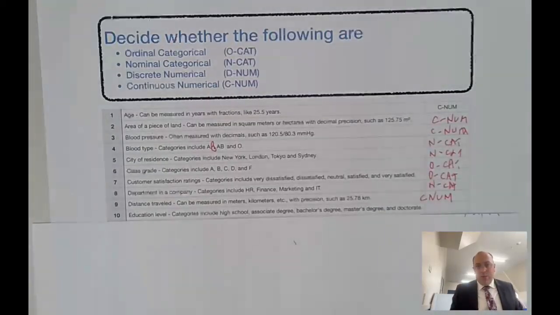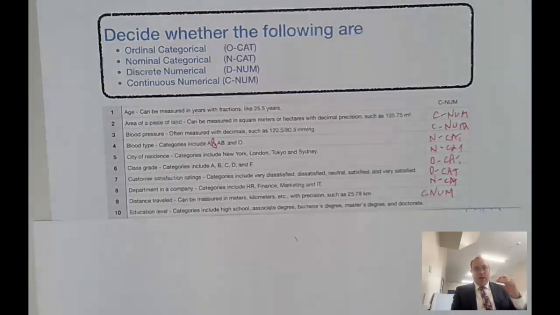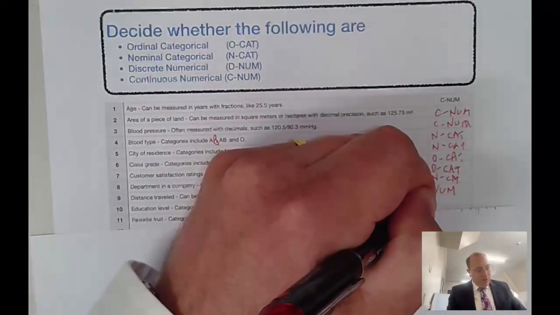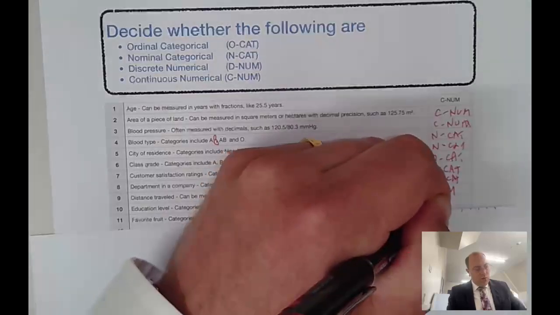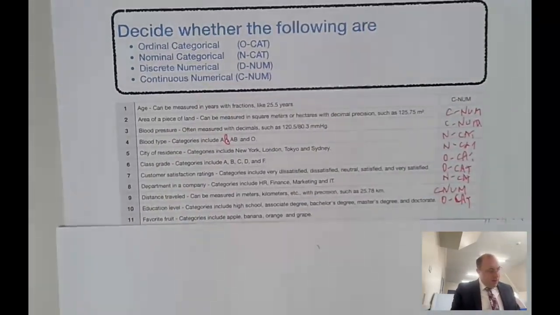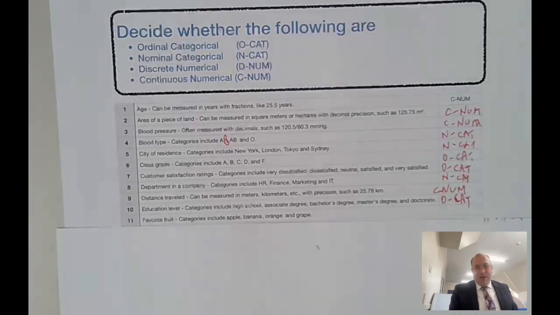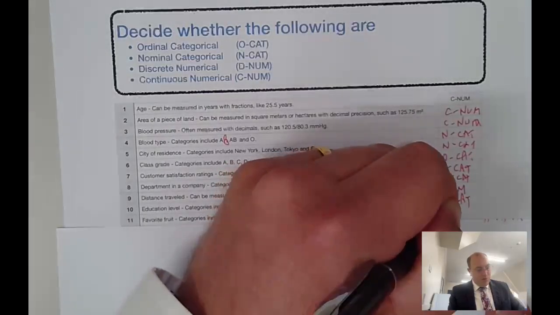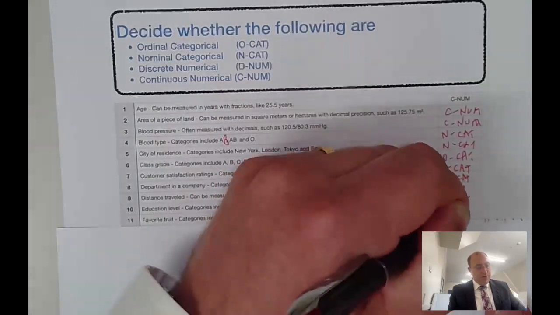Education level. Again, we've got categories, and some are higher than the others, and so it's actually ordinal categorical data for that one. Favourite fruit, and so yes, categories, but no order. So we've got nominal categorical data.